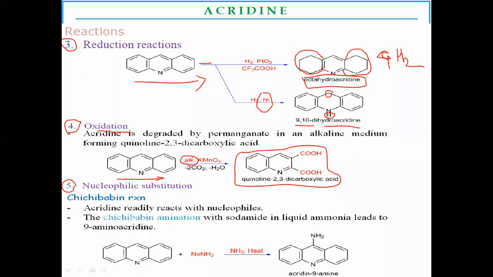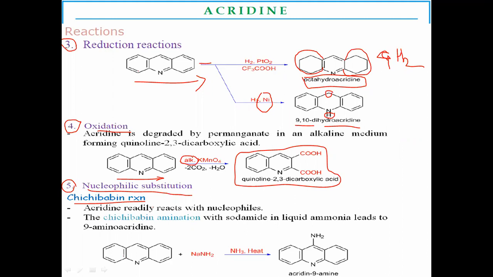Next reaction of acridine is nucleophilic substitution of nucleophiles on acridine rings. For nucleophilic substitution, the Chichibabin reaction is used. The Chichibabin reaction is nothing but a reaction with sodamide at higher temperature. It will form a nucleophile-substituted product. That type of reaction is called the Chichibabin reaction.